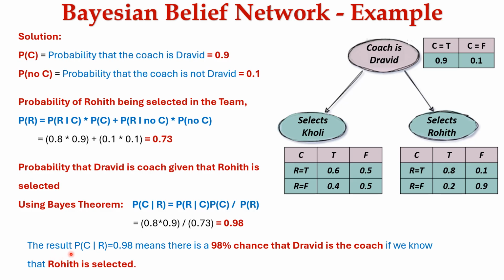So the result, probability of C given R is equal to 0.98, means there is a 98% chance that Dravid is the coach if we know that Rohit is selected. So hope you are clear on the Bayesian belief network with this example problem. Thank you all.